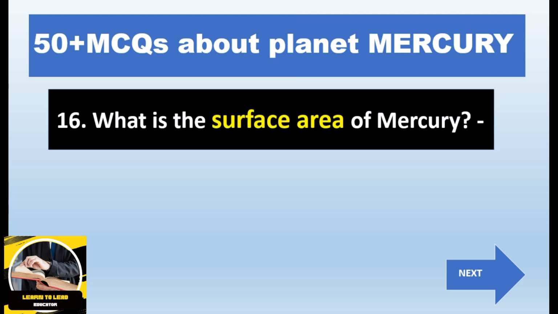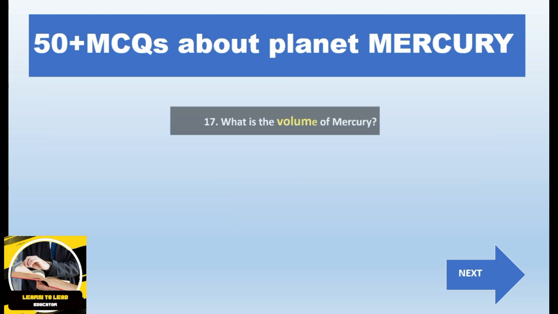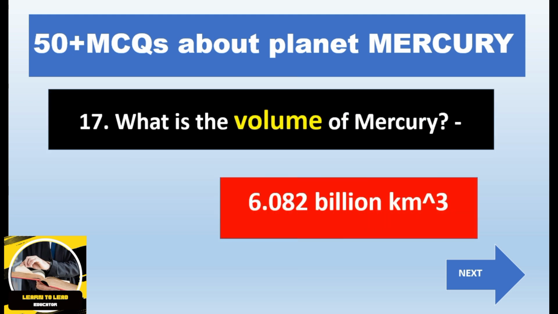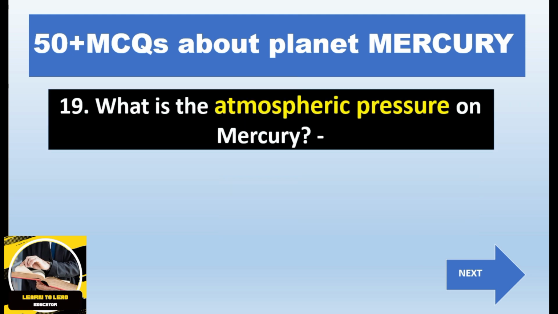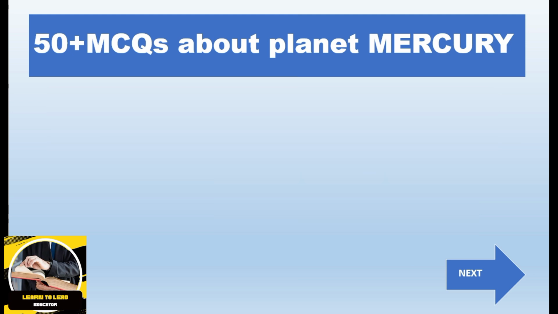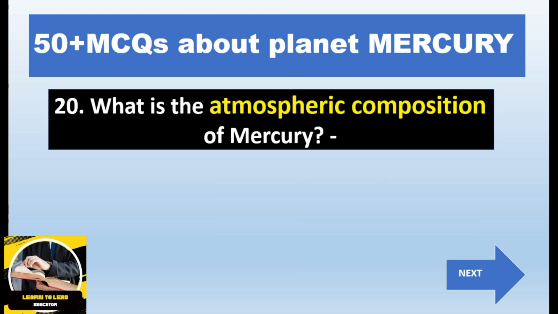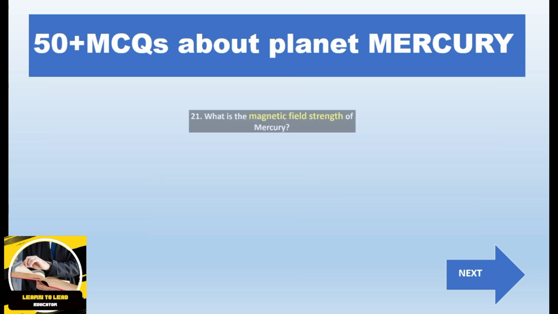What is the surface area of Mercury, that is 74.8 million kilometer. What is the volume of Mercury, that is 6.082 million kilometer. What is the atmospheric pressure on Mercury, that is 10 Pascal. What is the atmospheric composition of Mercury, that is helium, oxygen and hydrogen.